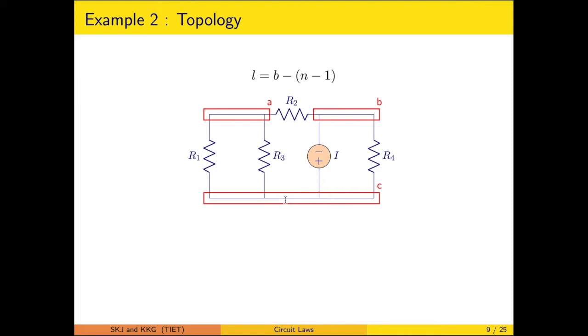So the number of junctions is equal to the number of nodes in this example. Now here the number of independent loop equations is 3. If you identify this as a loop, which is a closed path, this is a closed path, this is a closed path. So you require 3 equations to solve this circuit.